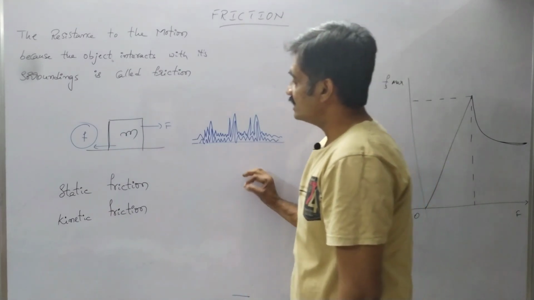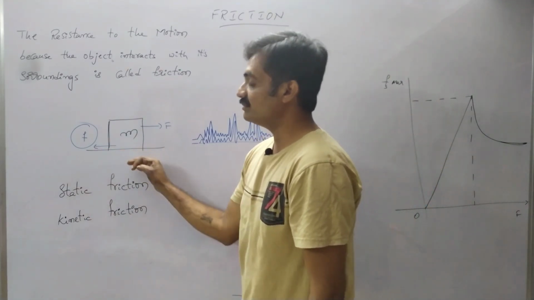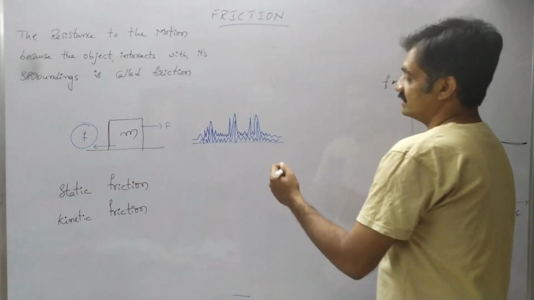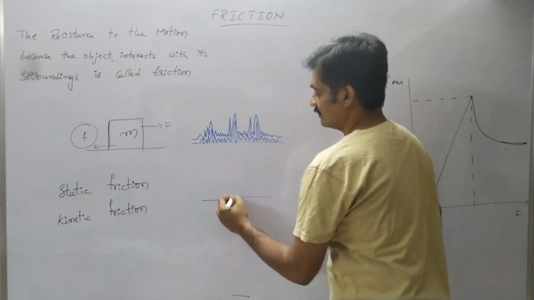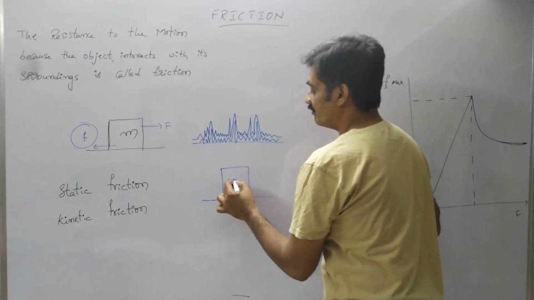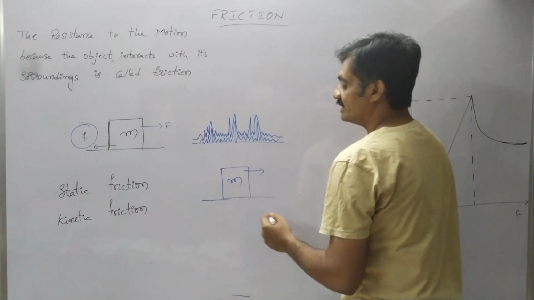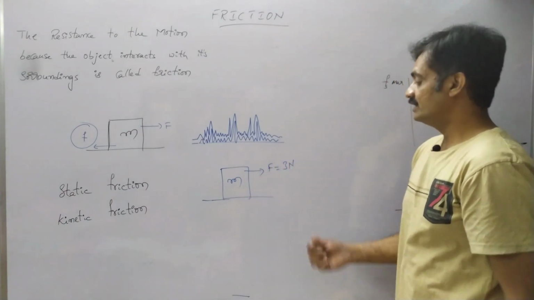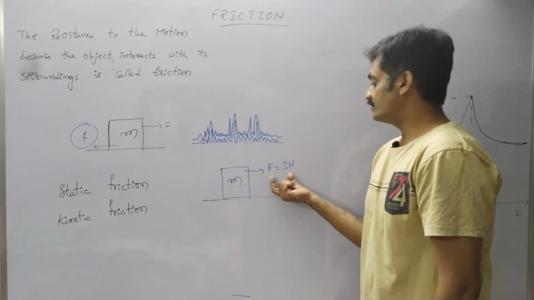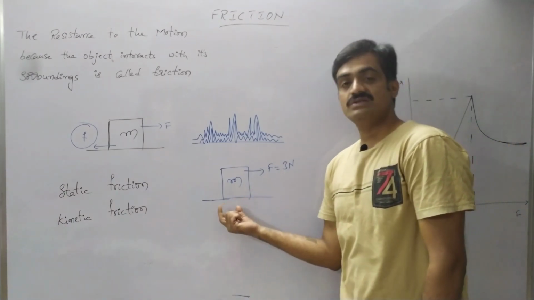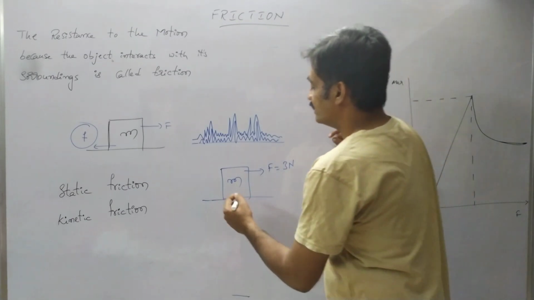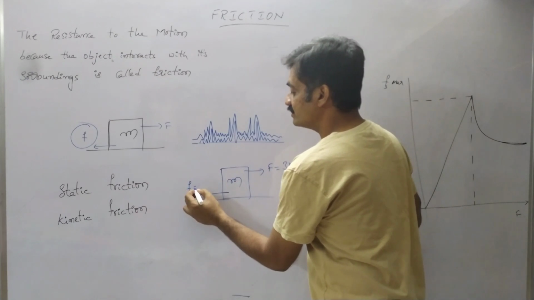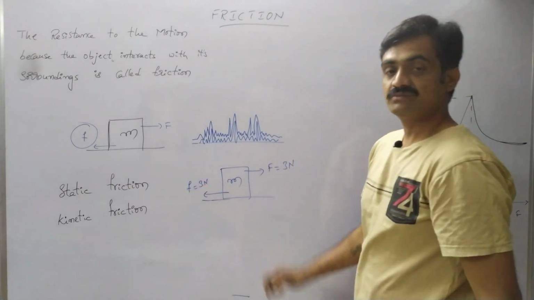So frictional force is nothing but the force which acts on the body in the opposite direction when a force F is applied. Let us consider a body of mass M. Suppose that I am applying a force of 3 newtons on this body. If the body is not moving, we can say that a frictional force is acting on the body which is equal to this applied force.